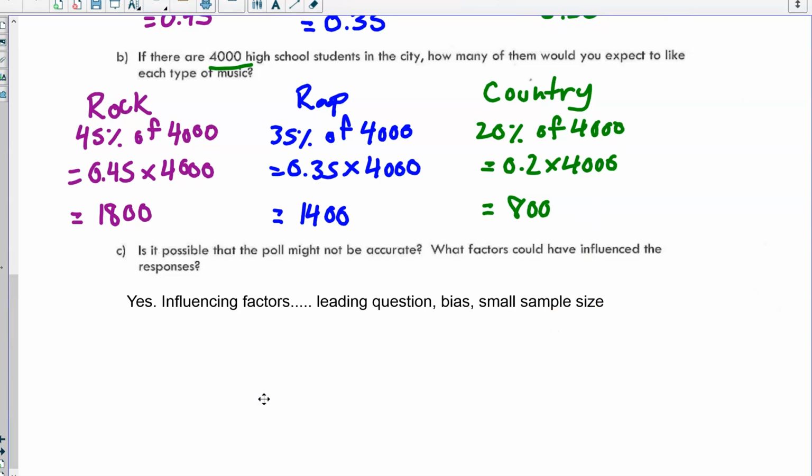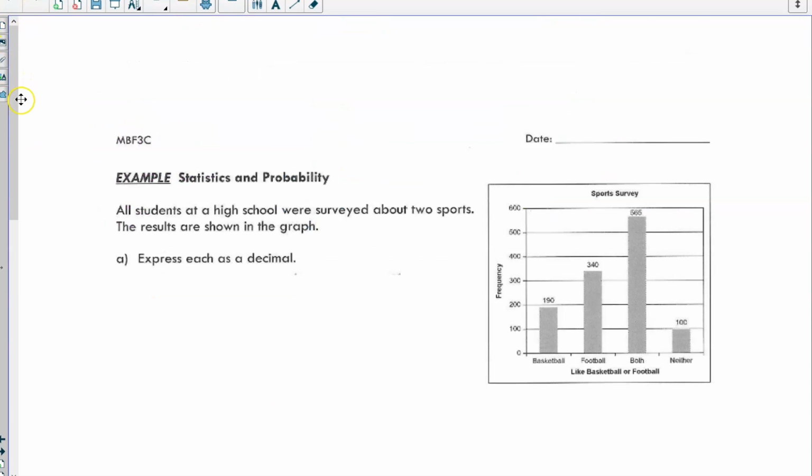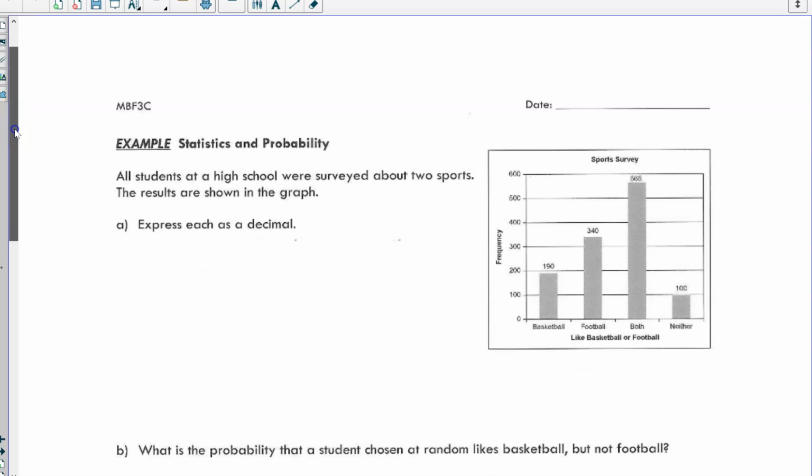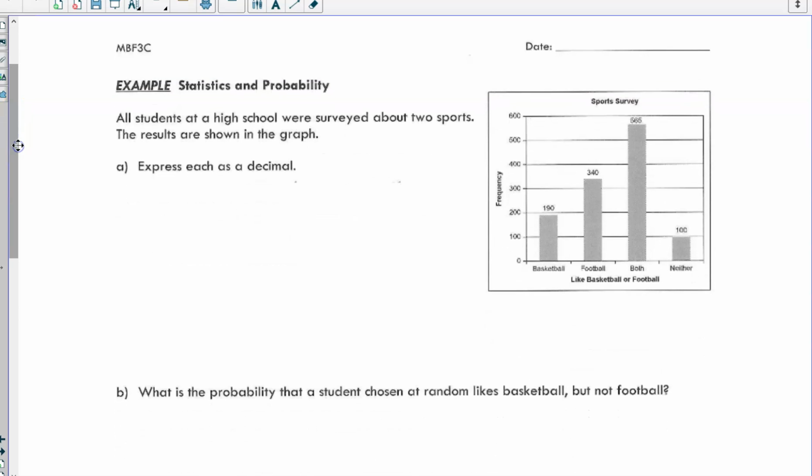Okay, one more example. All students at a high school were surveyed about 2 sports. The results are shown in the graph. So if you look over here at our graph, we have sports survey. Do they like basketball or football? And then the frequency along the vertical axis. So they either like basketball, football, both, or neither.